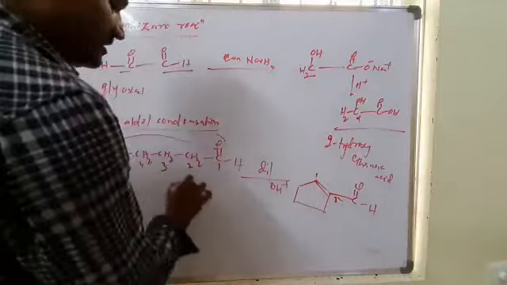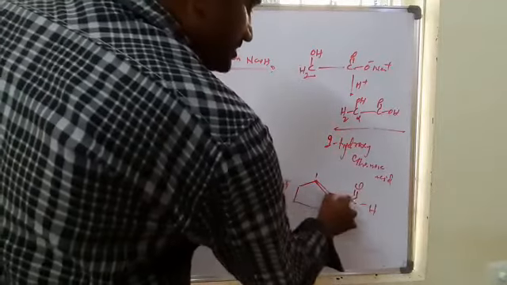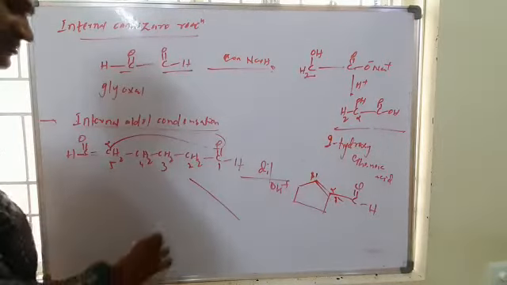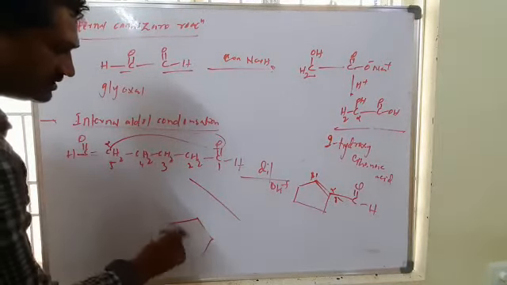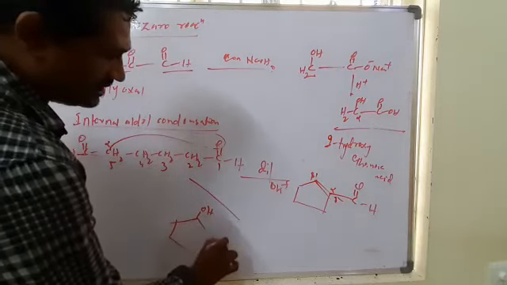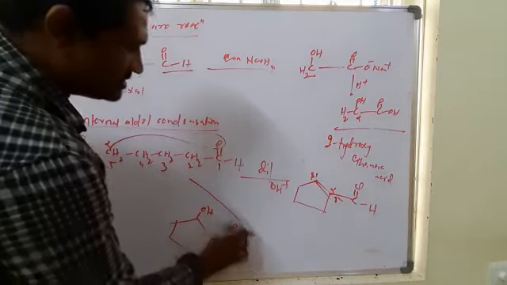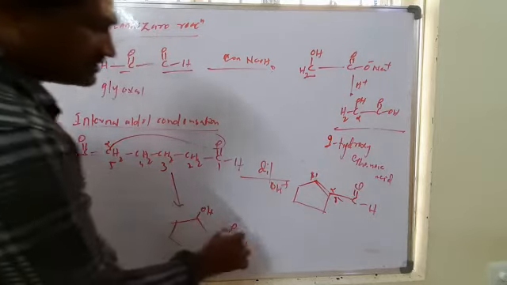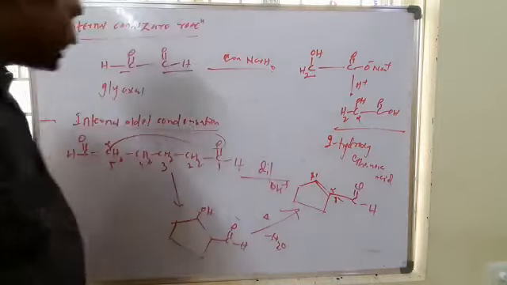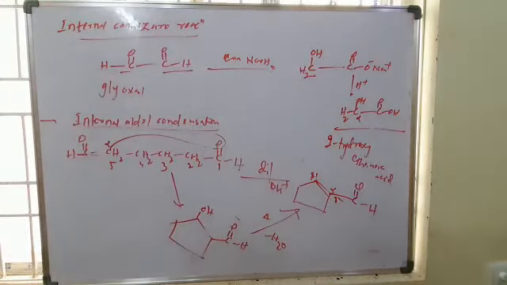If you want the middle product, with respect to this it is alpha, this is beta. At the beta position write an OH group, so OH and C double bond O H. This is the middle product. Then from this, by strong heating, water will be eliminated. This is an internal Cannizzaro reaction.